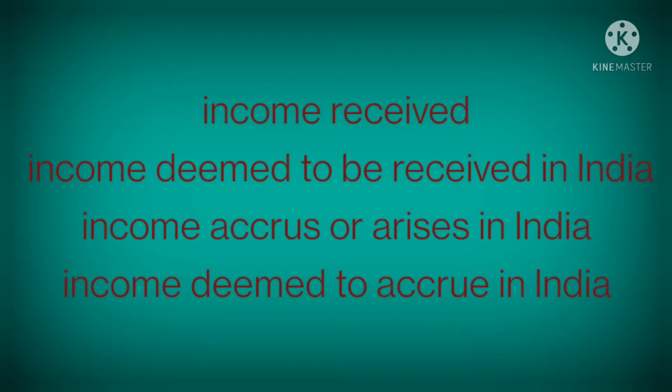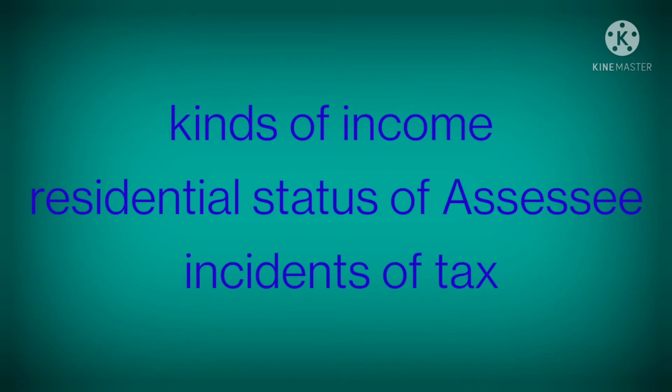So these are some incomes which will be considered as deemed to accrue or arise in India. Okay. So on the basis of these things, that is kinds of income, incidence of tax, and residential status of an assessee, we can come to know how to calculate the total taxable income of the assessee.